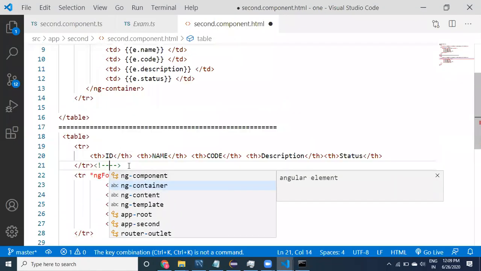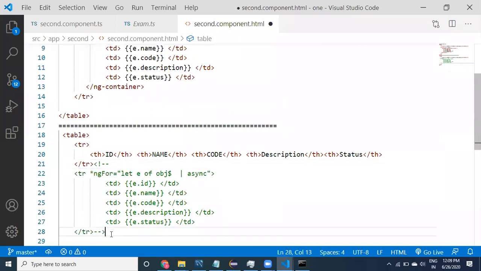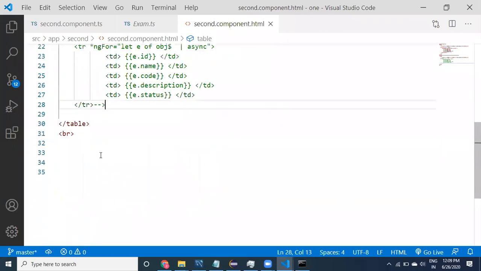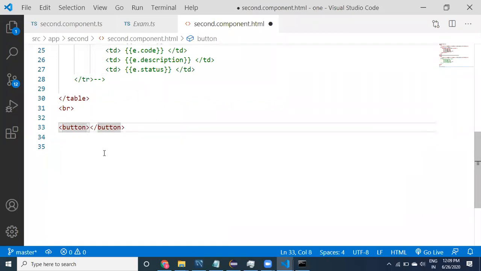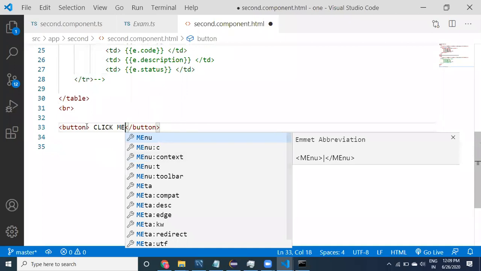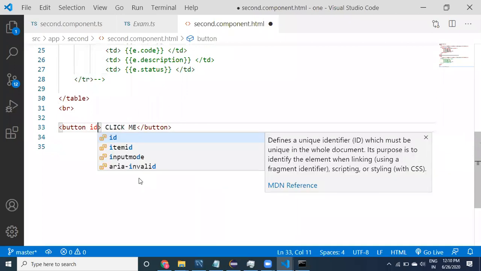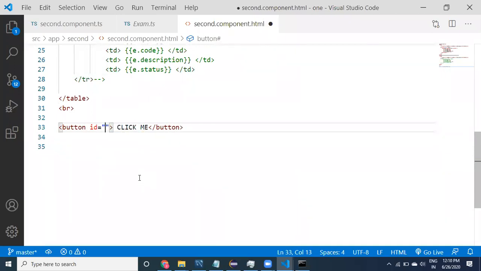Let me comment this code because it is giving some error, right?